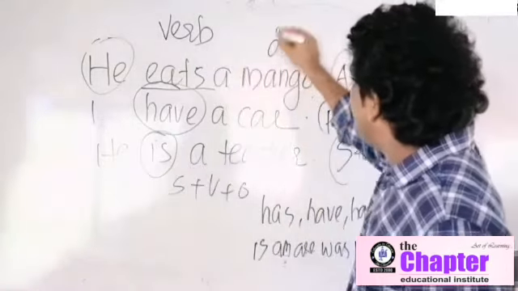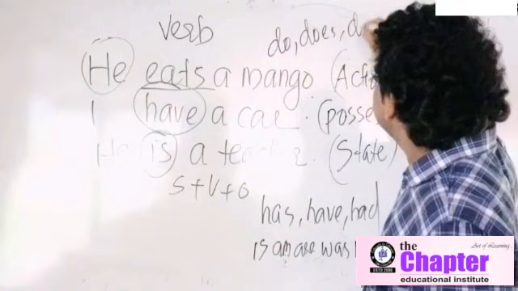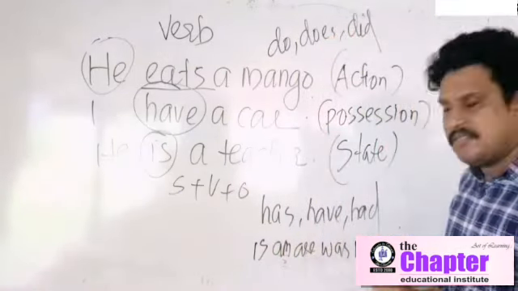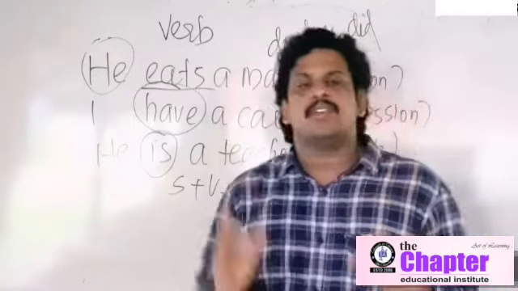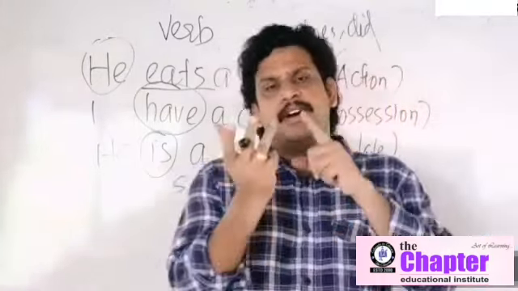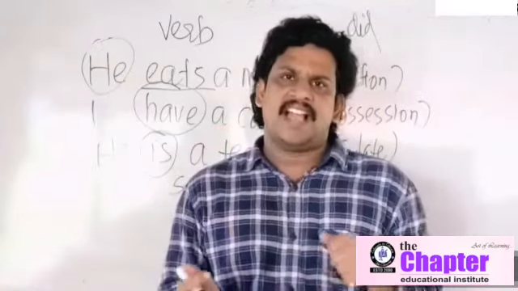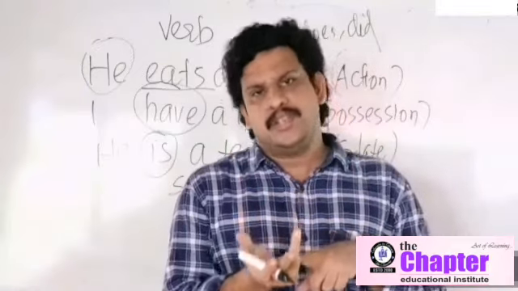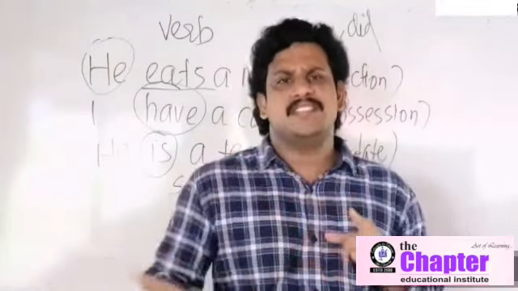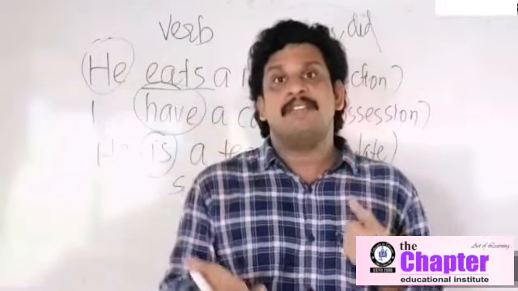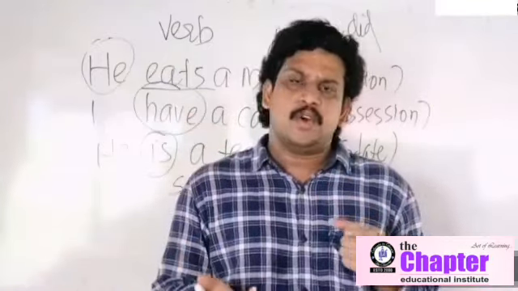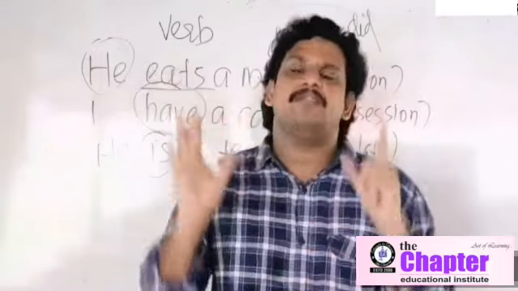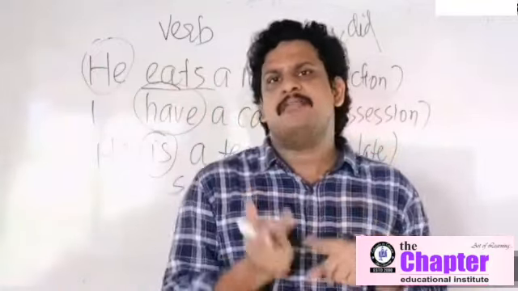Do, does, did, also action. Do, does, did, action. Has, have, had, possession. Is, are, was, were, state. One more time. Verb denotes an action, state, possession. Action verbs: so many action verbs are there in English, but mainly do, does, did, because all the verbs have do, does, did in it. Okay. So verb denotes an action, state: is, are, was, were, only 5 verbs. Possession: has, have, had.